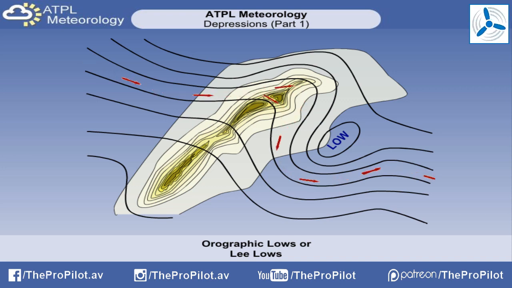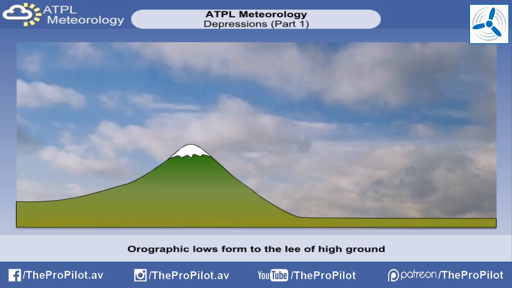When air meets a significant barrier in the form of a range of hills or mountains, its options are to go around or over the top of the high ground. The resultant airflow depends on the stability of the atmosphere on that day and the strength of the airflow hitting the barrier. Most orographic depressions form in stable conditions when there is a resistance to the movement of air vertically.